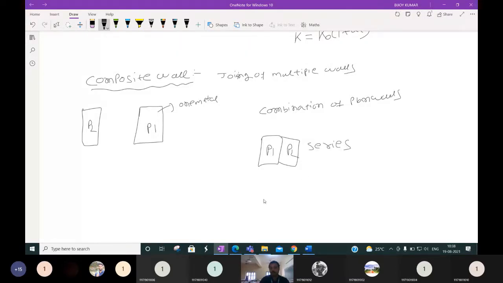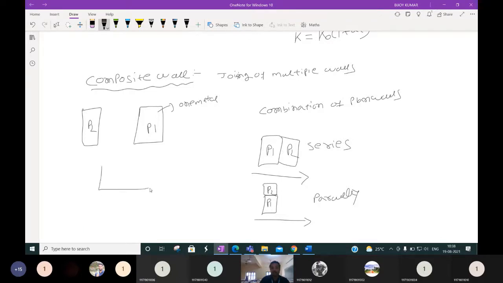Parallelly means how we'll connect? One plane wall is there, and above it another plane wall will connect. If this is the direction we take, then it is connected in series. In this direction, it is connected in parallel. These are called composite walls because it is the combination of plane walls.